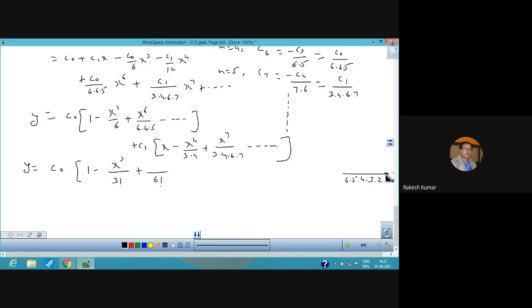So if you are taking an extra term in the denominator, these are the terms 6, 6, 5, up to 6 6 5. 4 3 2 you have to take extra. So take it in the numerator also, 4 3 2. And 3 into 2 comes out to be 6. It can be cancelled here.